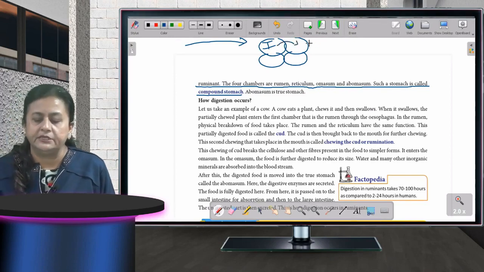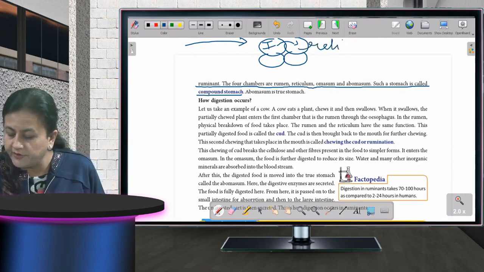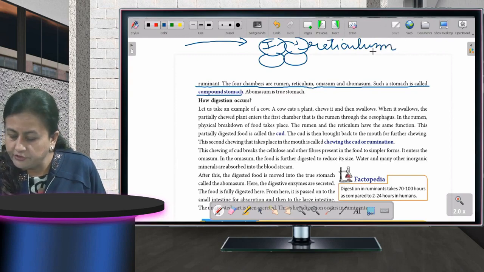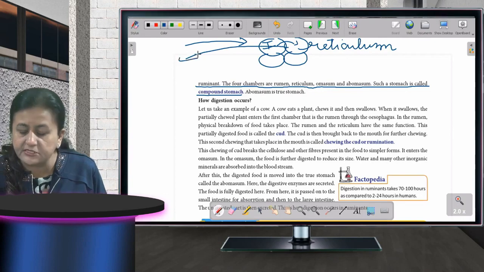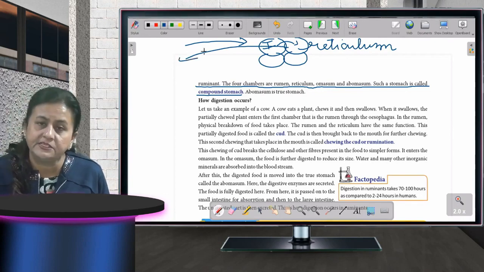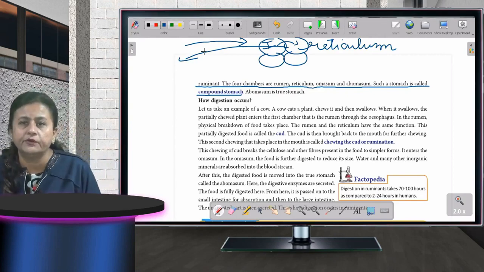Once the animal sits, what is the function of this reticulum? The function of the reticulum is to send back this grass which the animal has eaten once again into its mouth, so that it can chew. Okay, it chews over there, and slowly the cellulose starts breaking.